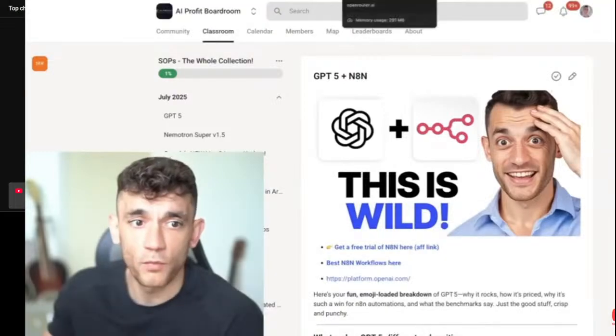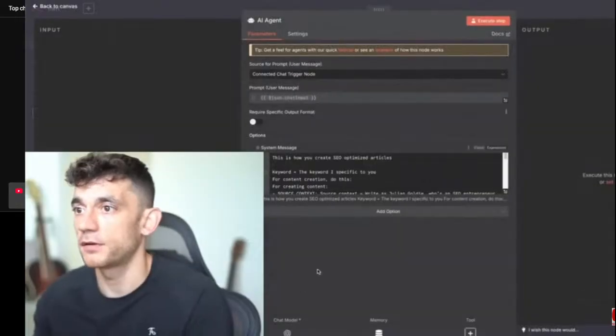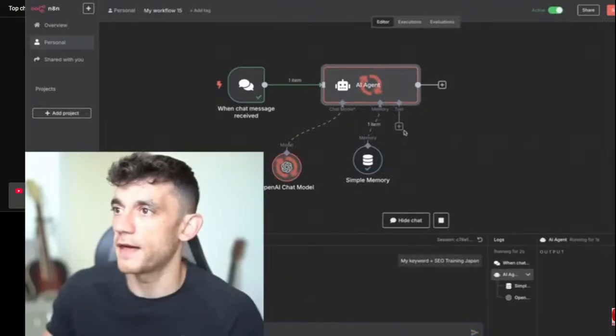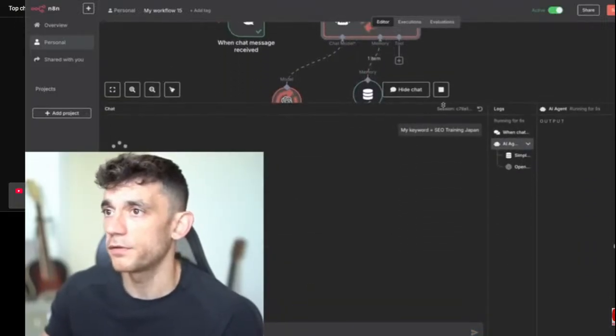And then from here, what we're going to do is go over here to the AI agent, and we're just going to test this out. So I'm going to say my keyword equals SEO training Japan. It's using that memory function we were talking about earlier. It's creating the content now. We can pull this up full screen.